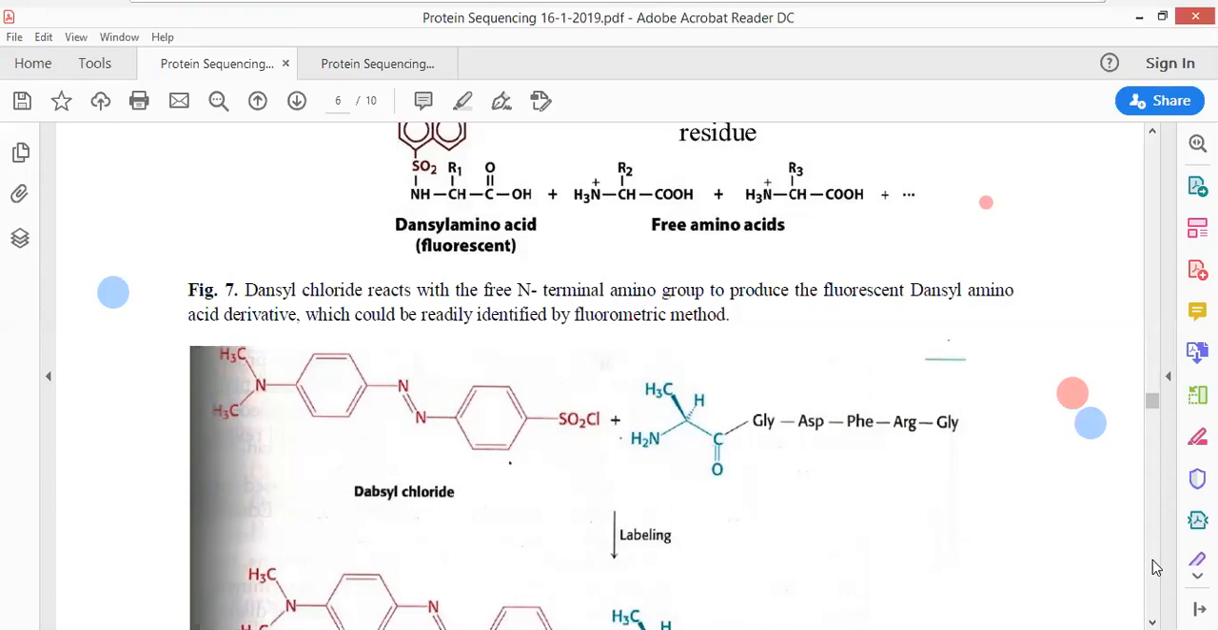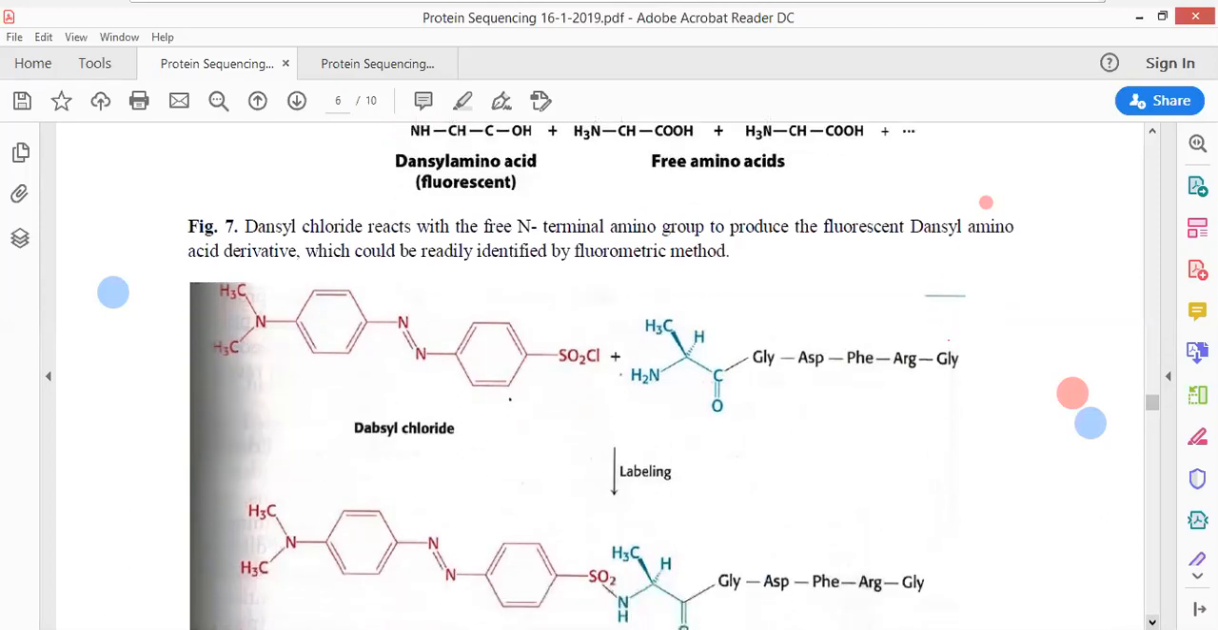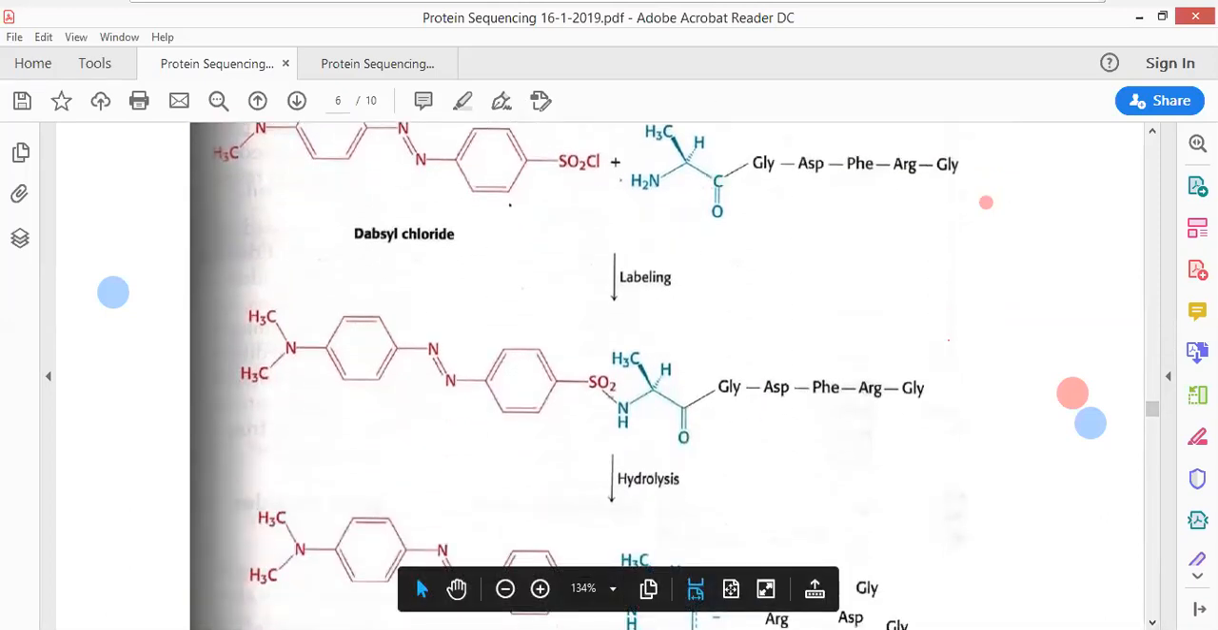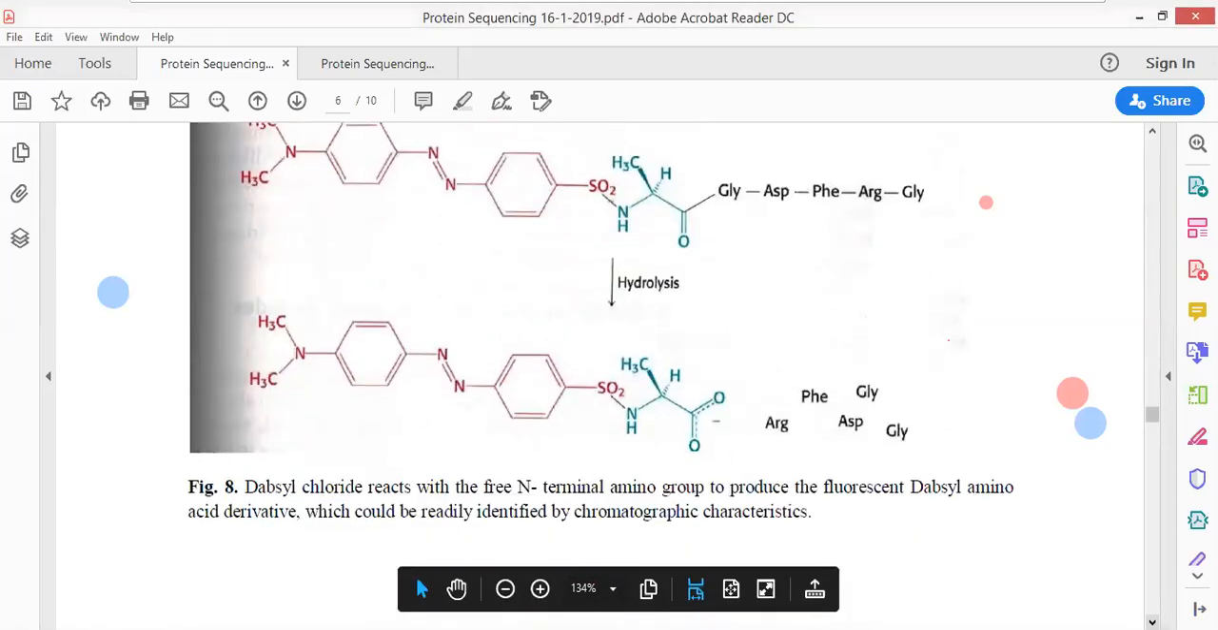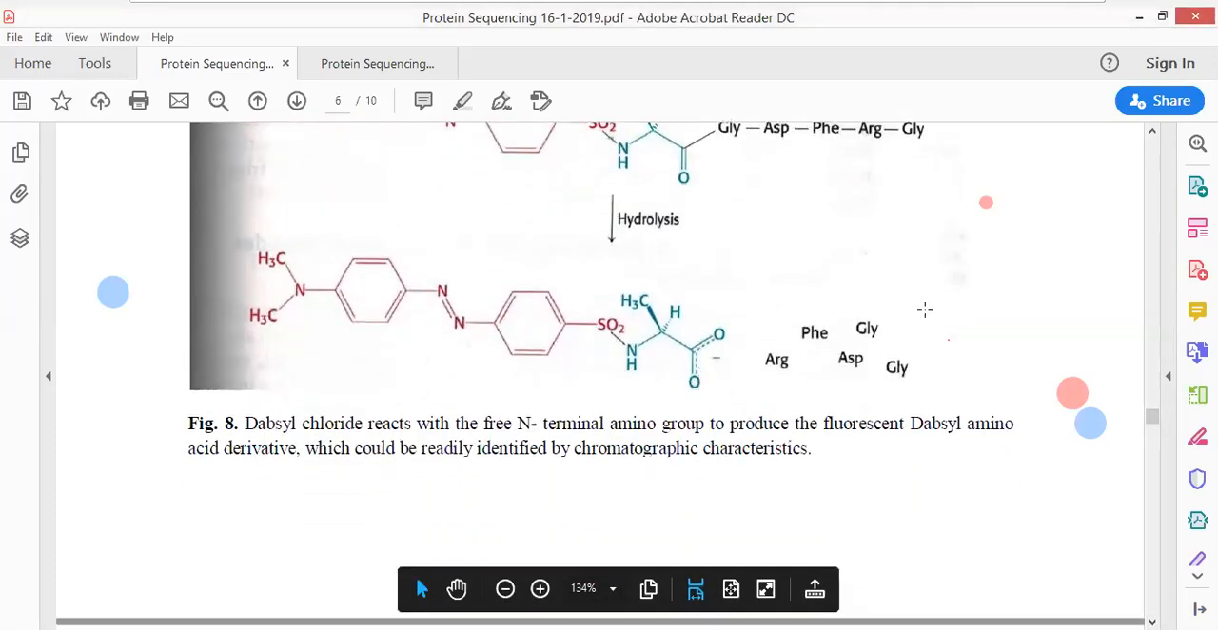Because proteins have peptide bonds, and the peptide bond has the ability to absorb at 190 nanometer. Okay, well, we are talking about Dansyl chloride. Dansyl chloride also reacts with the N-terminus amino acid, and when it is reacting, what is going to happen? This reaction can be used for the separation of the N-terminus amino acid, and the other amino acids are also being separated apart from each other.